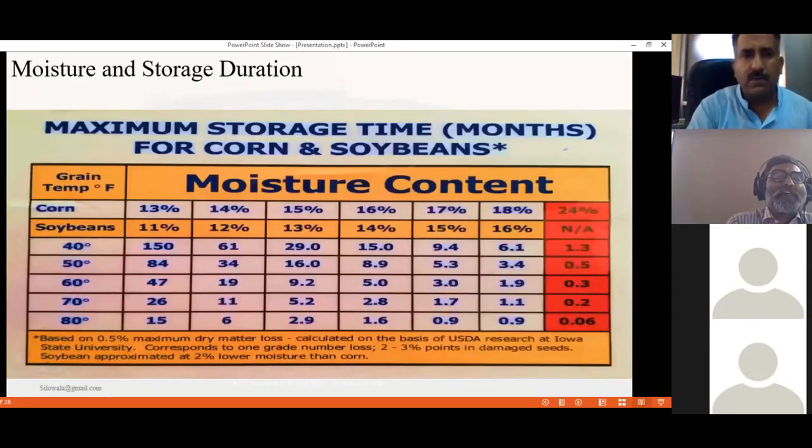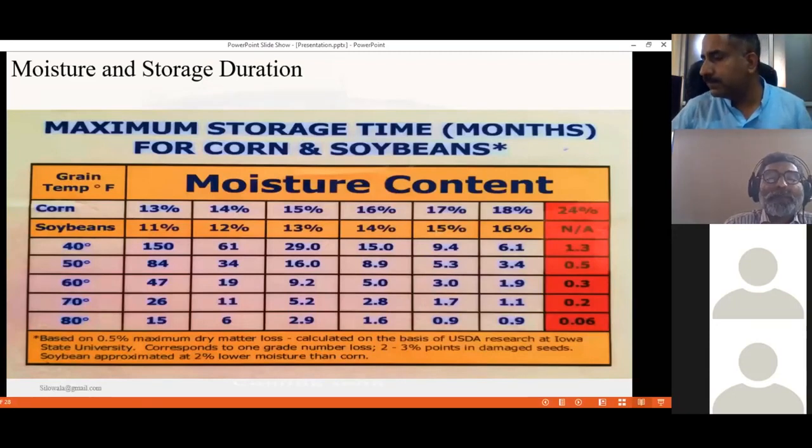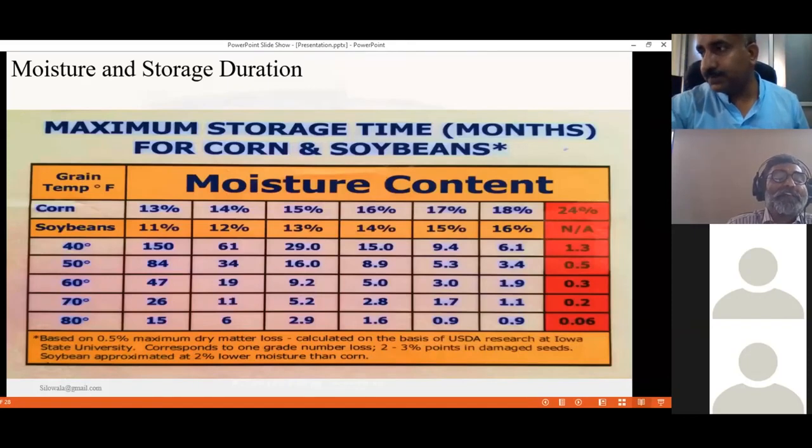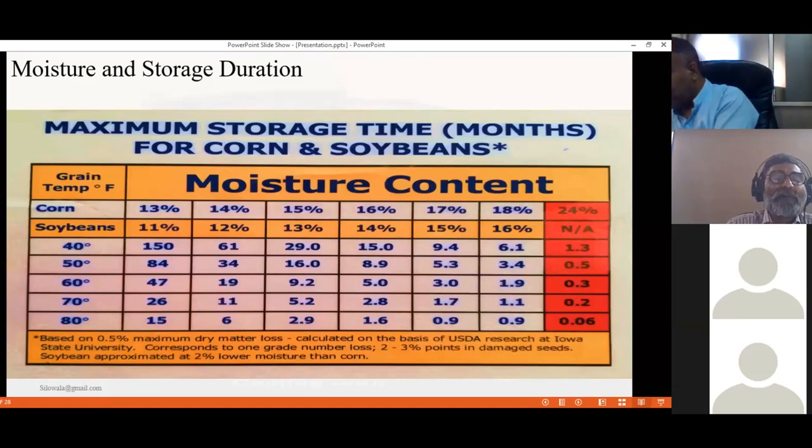This is a chart that helps us to determine the shelf life of our grain. It demonstrates that each 5 degree Fahrenheit increase in grain temperature will cut the shelf life in half, and each 1% increase in moisture content also cuts the grain's shelf life in half.